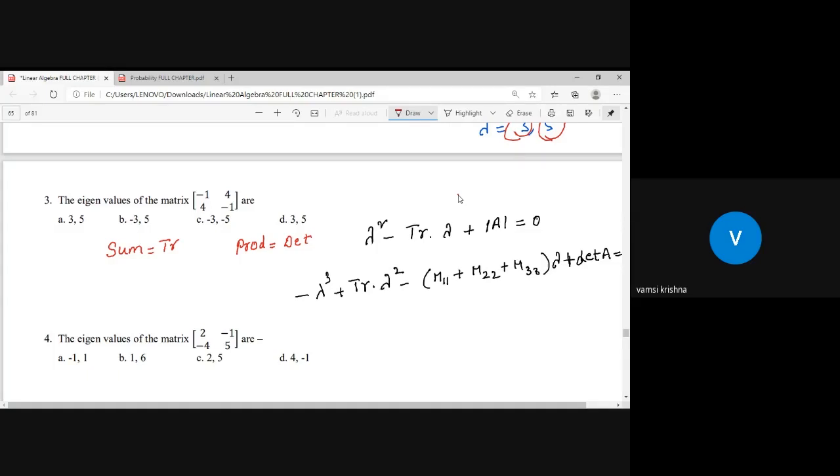Okay, let us find the trace of the given matrix. The trace of the given matrix is -1 plus -1, that means -2. And the determinant of the matrix is AD minus BC: minus 1 into minus 1 plus 1, minus 16.